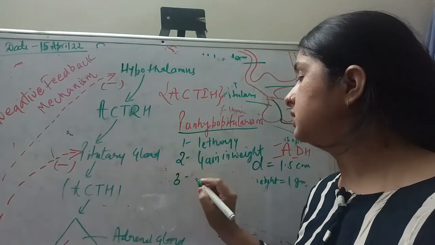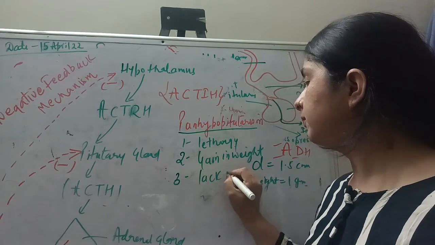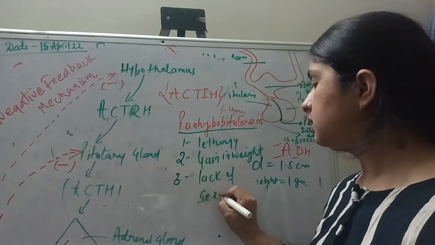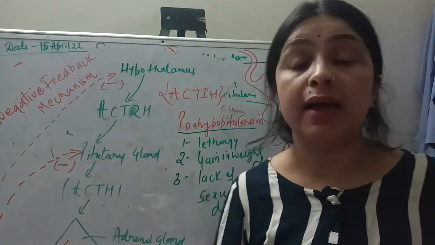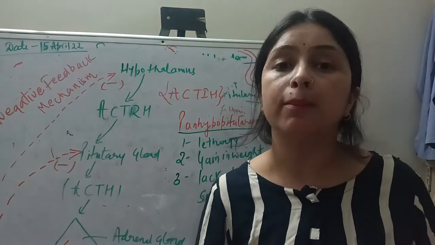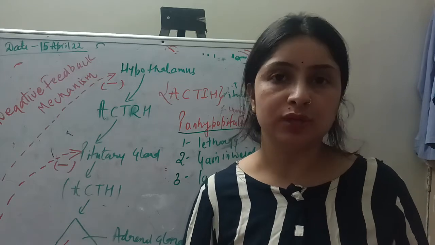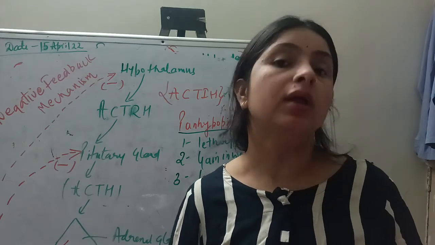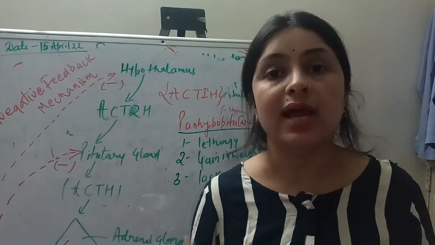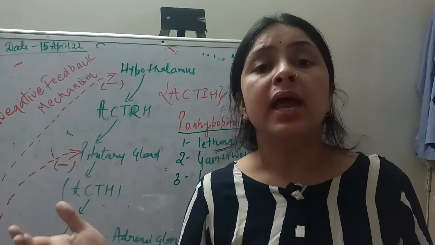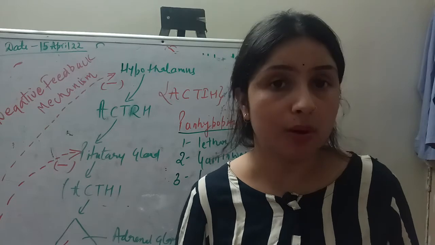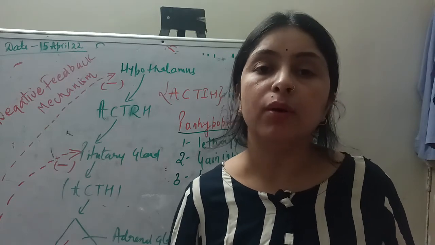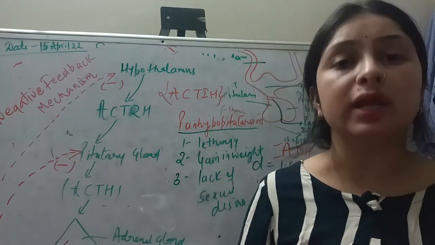And the third is the lack of sexual desire. There will be lack of sexual desire because you know that gonadotropins are also released from the anterior part of your pituitary gland, like FSH and LH. These two hormones help in the secretion of male and female sexual hormones, which ultimately plays an important role in sexual desire or libido.